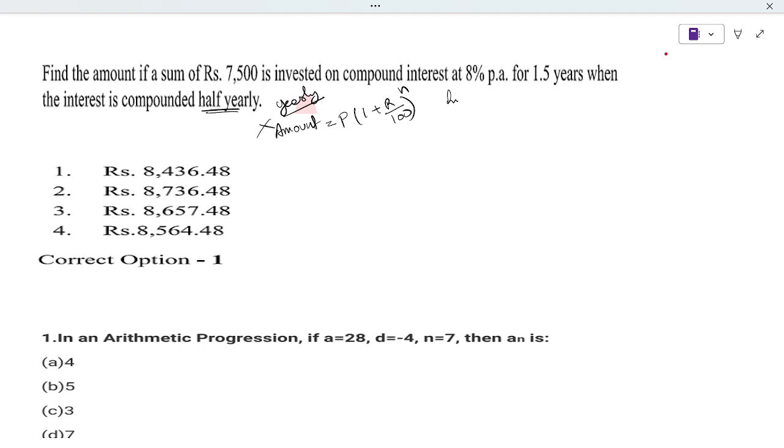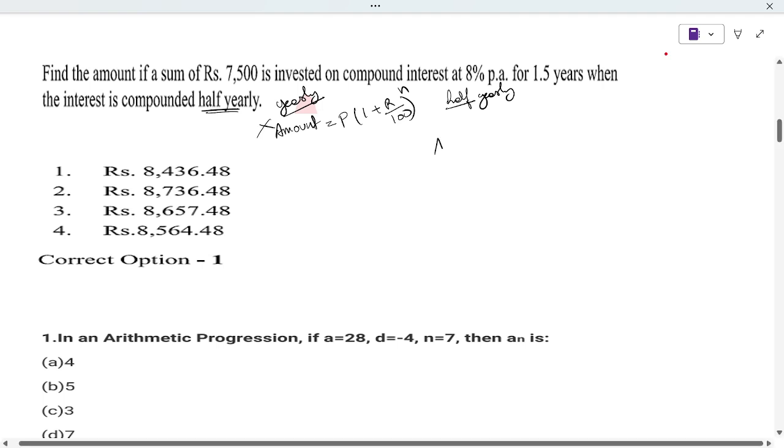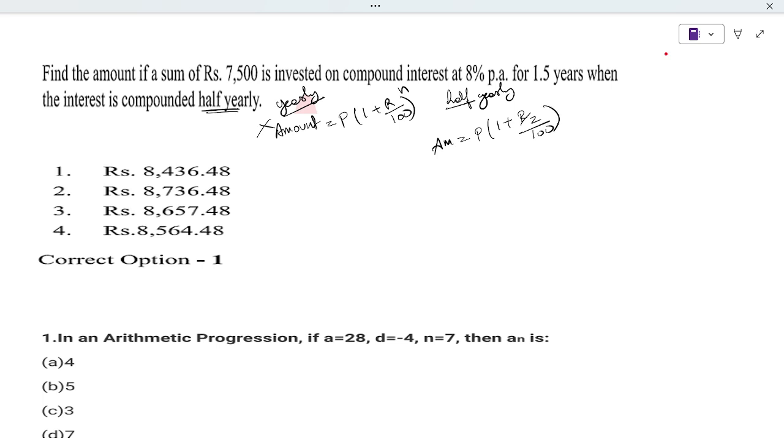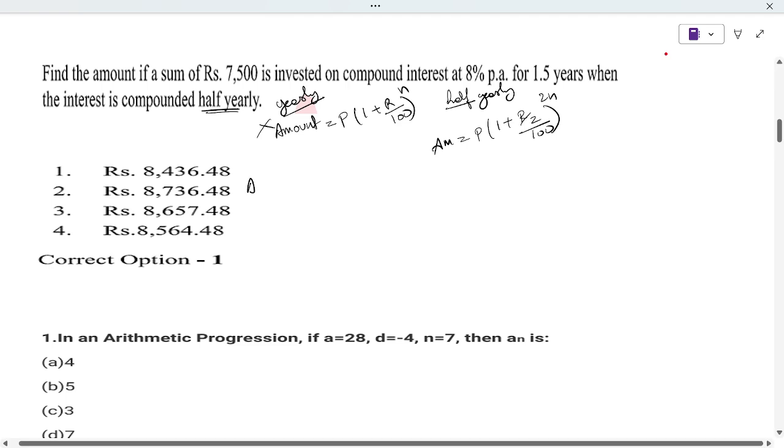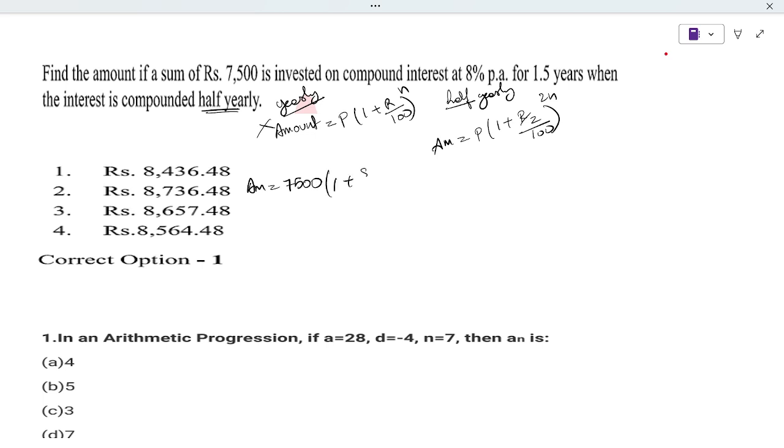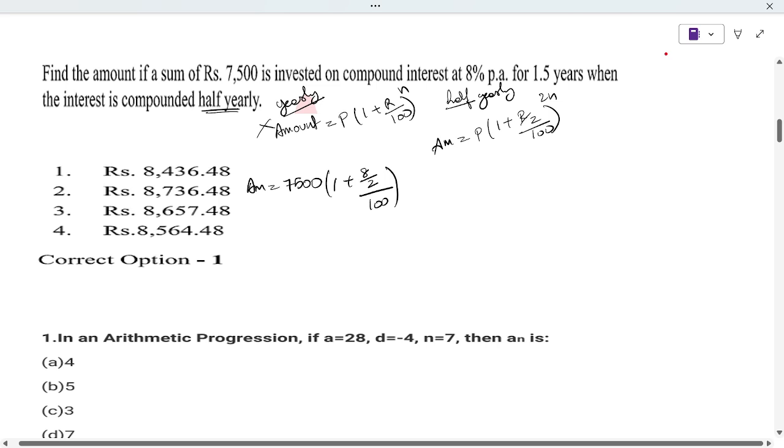We need to use the half yearly formula, where the rate is divided by 2 and the power is 2n. So amount is equal to principal times 1 plus rate by 2 divided by 100 to the power 2n. Here the amount is 7500 as principal, and then 1 plus rate 8 by 2 divided by 100.